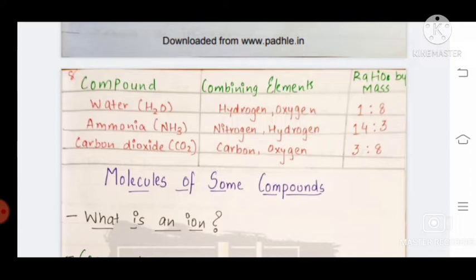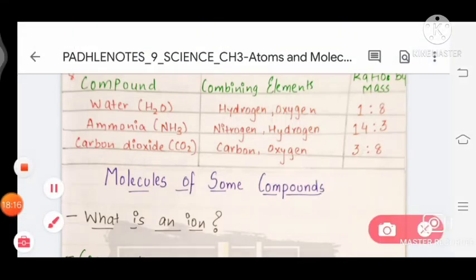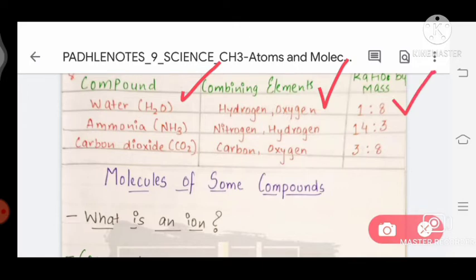Water, H2O, which is combined from hydrogen and oxygen, and its ratio by mass is 1:8, which I told you above. Ammonia, NH3, the combining elements are nitrogen and hydrogen, combined in the ratio of 14:3. Carbon dioxide, which is carbon and oxygen, its combining mass ratio is 3:8.